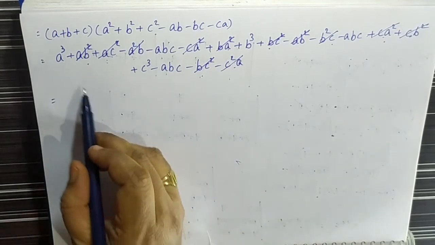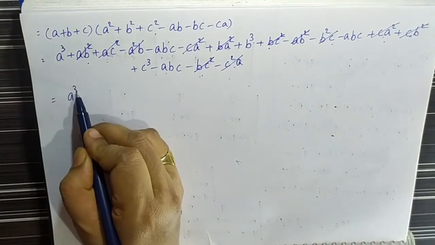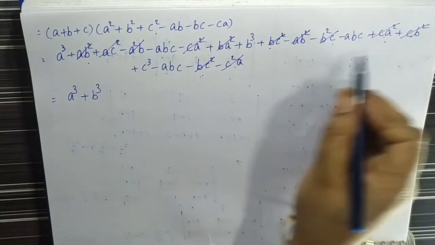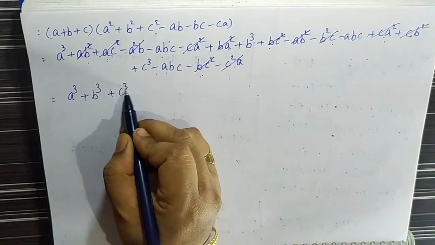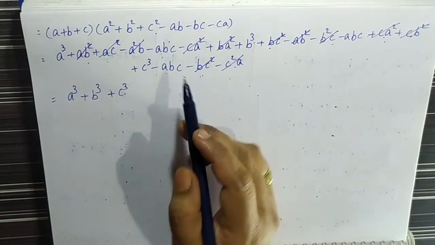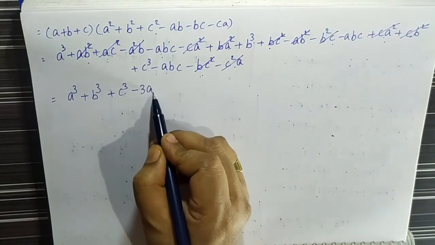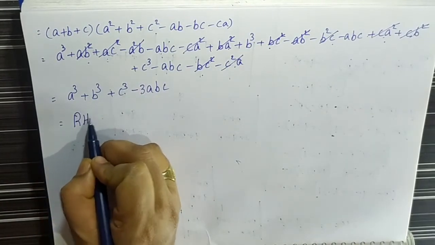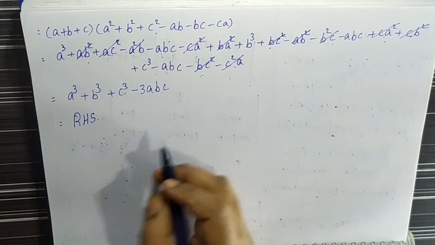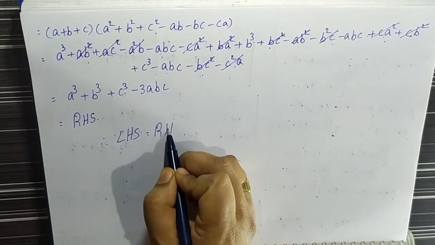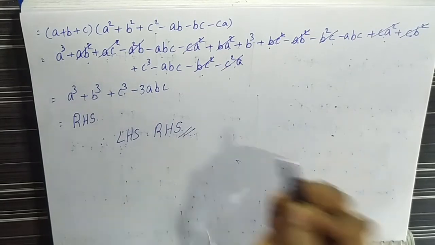Then the remaining values are a cube plus b cube plus c cube, and the three abc terms, 1, 2, 3, minus 3abc. That is equal to the RHS of the given problem. Therefore, LHS equals RHS. This is the solution.